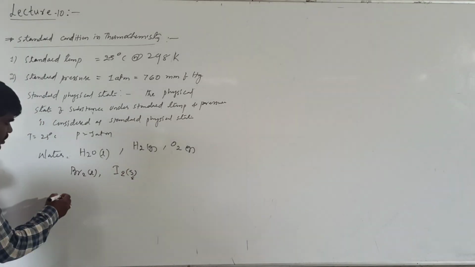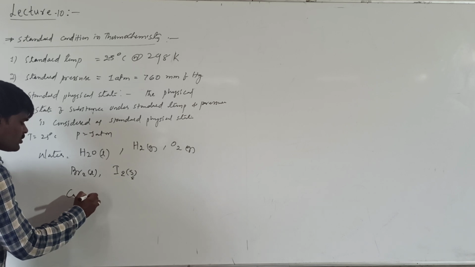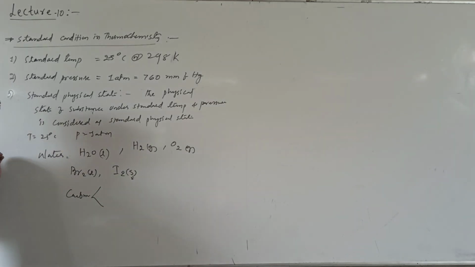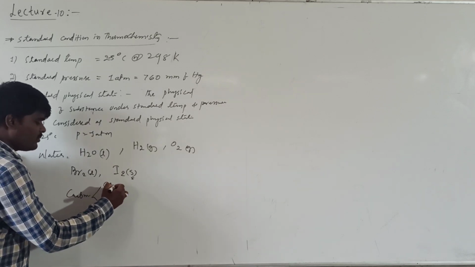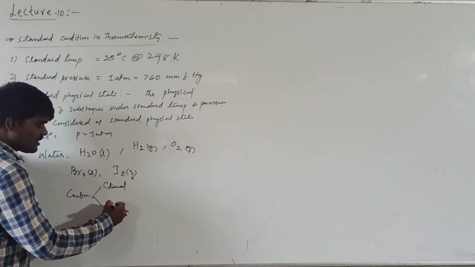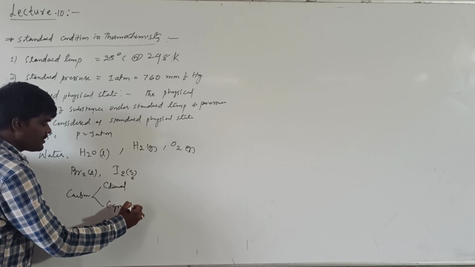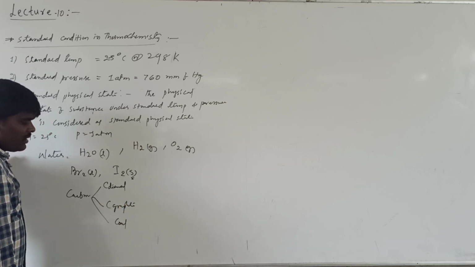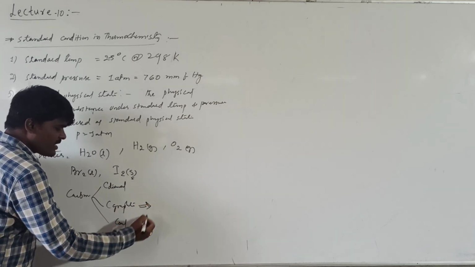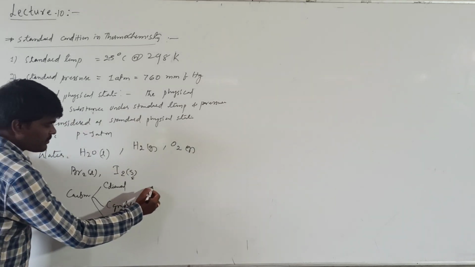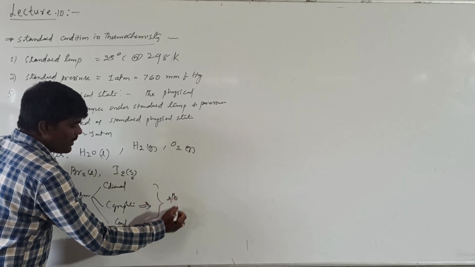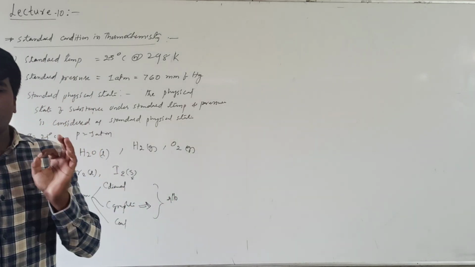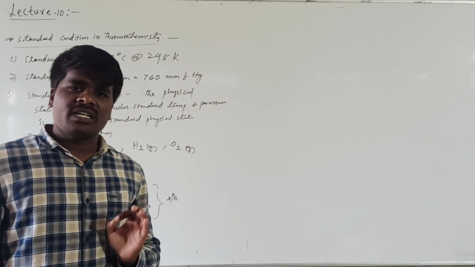Suppose we are talking about carbon, which exists in various allotropic forms: diamond, graphite, and various charcoal forms. But graphite is taken as the standard state. These are called allotropic forms. When a particular substance exists in more than one allotropic form, one particular allotropic form is taken as the standard form.